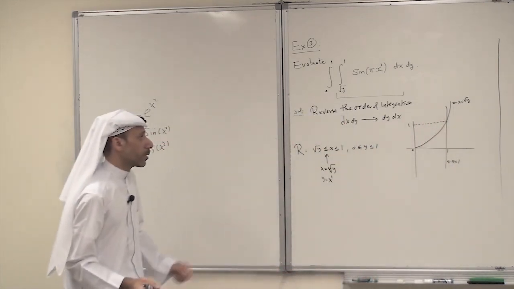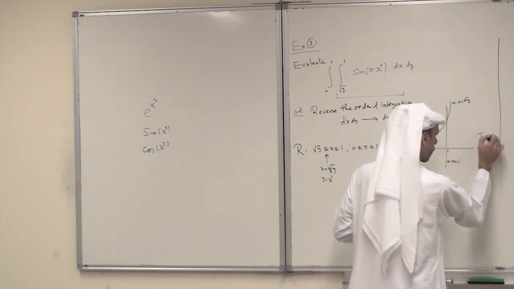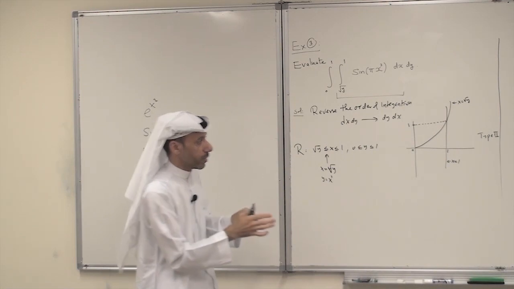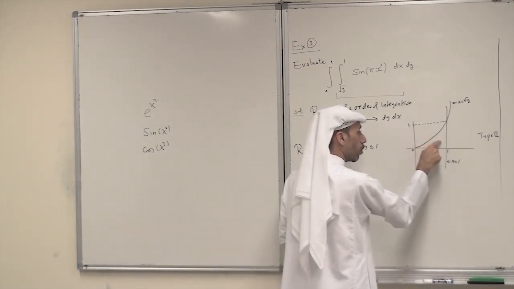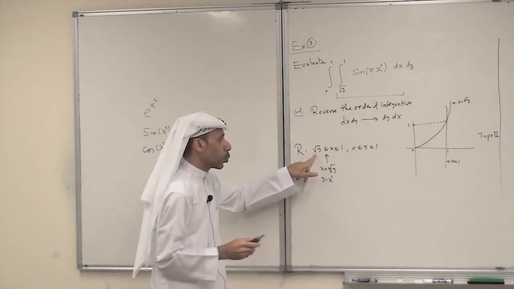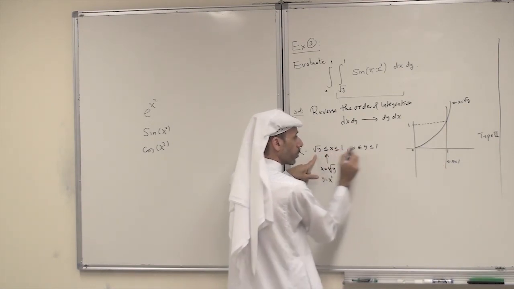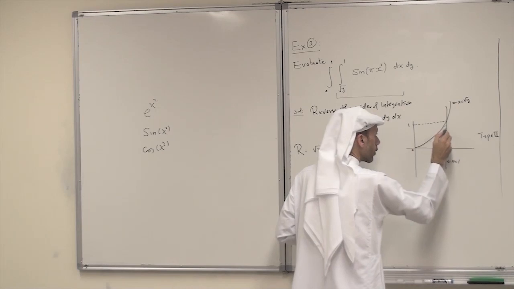So the region is what now? This is a type 2. Is my region the one above or the one below? Notice here the right curve is root y, so I enter the region through root y and leave it through 1. This is my region here.